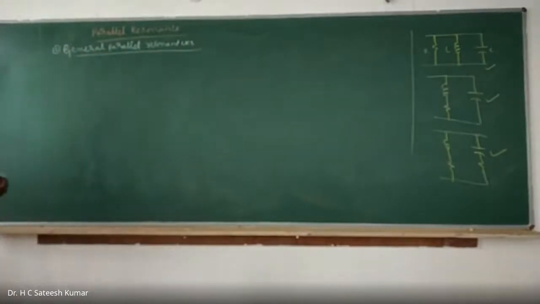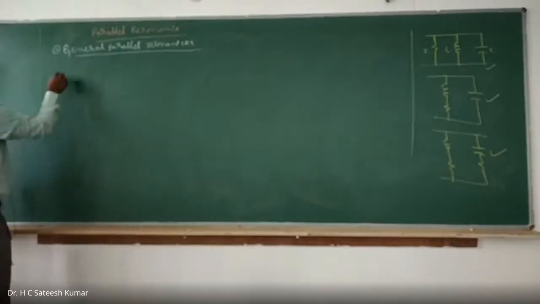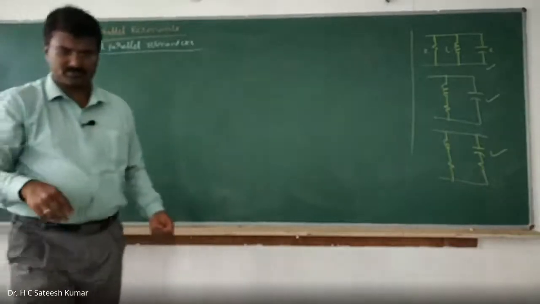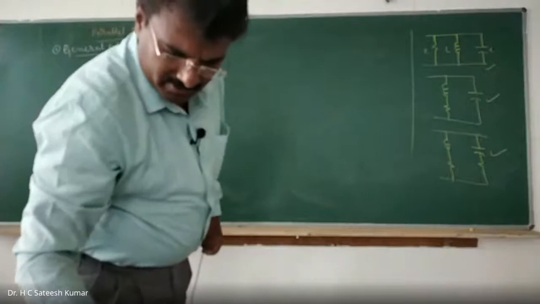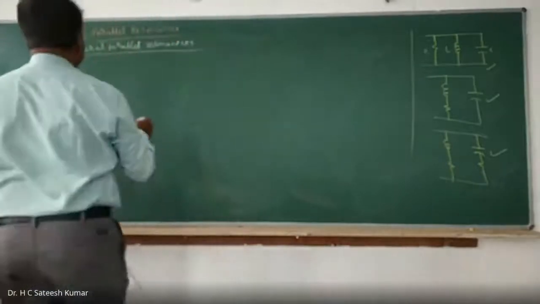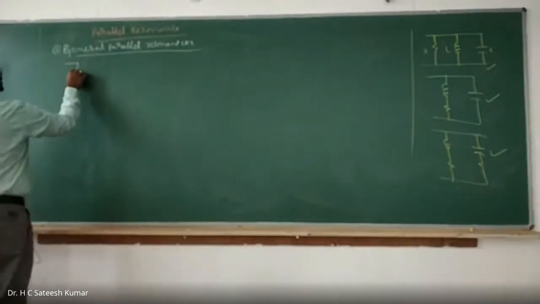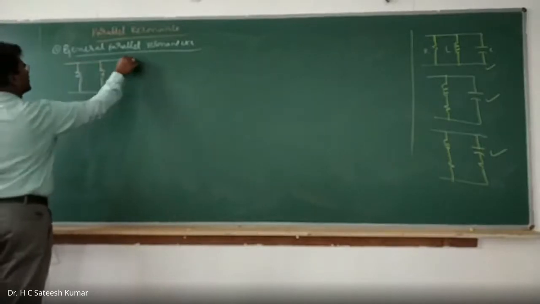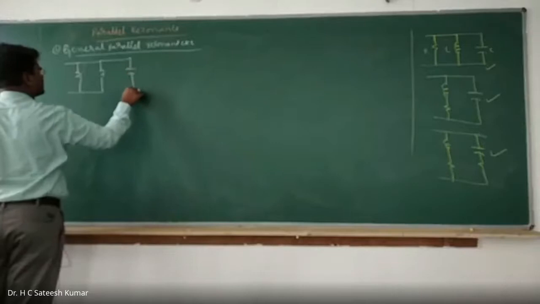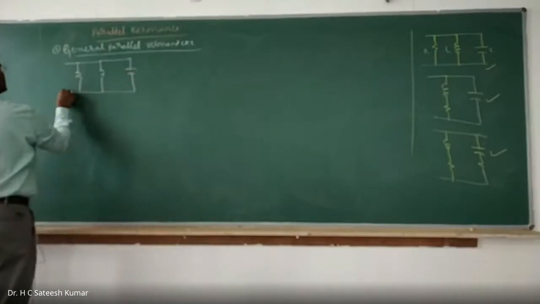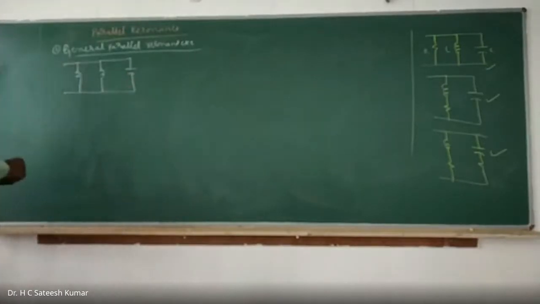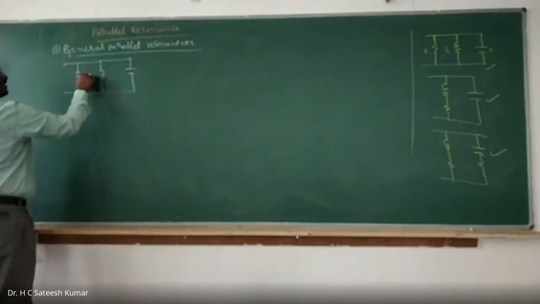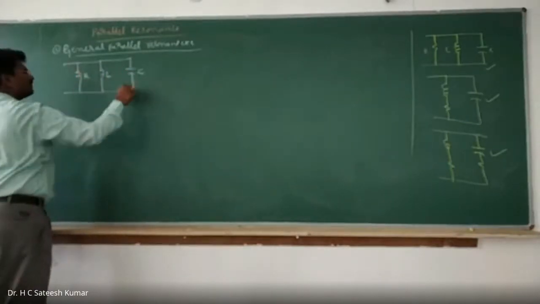In this general parallel resonance circuit, the components will be connected in this fashion. As I said, resistance in parallel with an inductance, in parallel with a capacitance. So in a parallel resonance circuit, as we see in this diagram, all the components are connected in parallel.